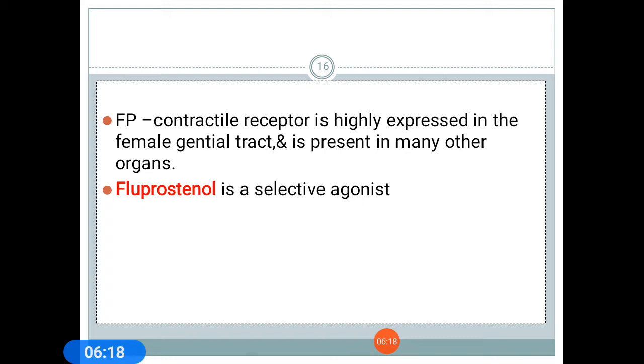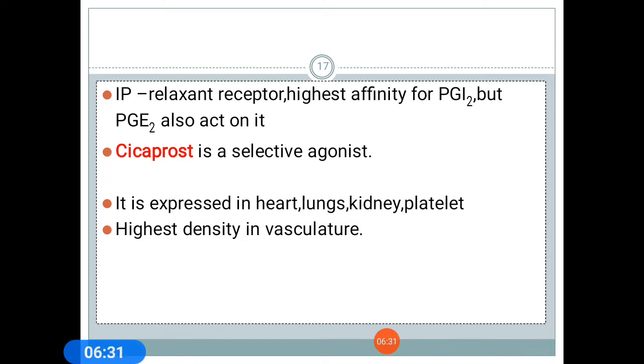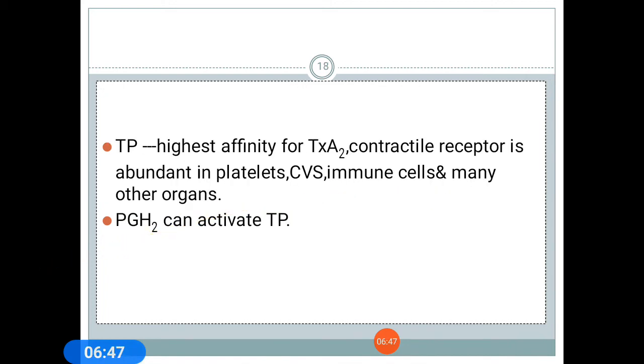FP, the contractile receptor, is highly expressed in the female genital tract and is present in many other organs. Fluprostenol is a selective agonist. IP, the relaxant receptor, has the highest affinity for PGI2 but PGE2 also acts on it. Cicaprost is a selective agonist. It is expressed in heart, lungs, kidney and platelets, with the highest density in vasculature.